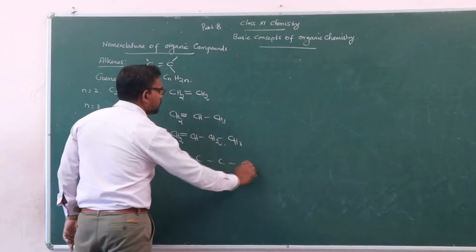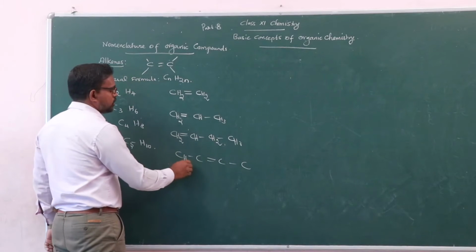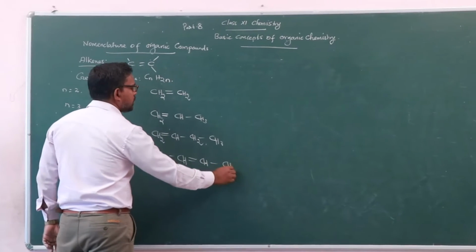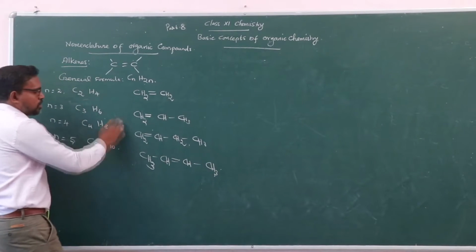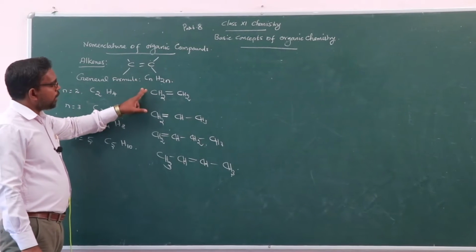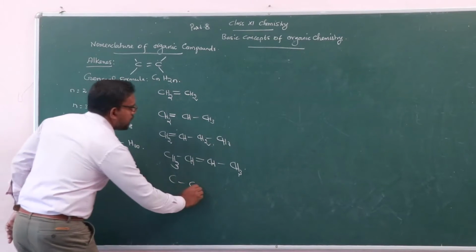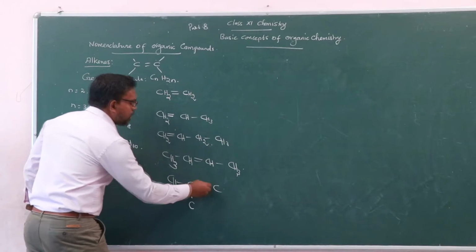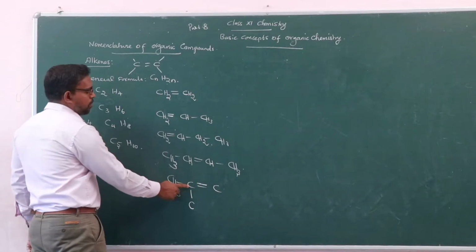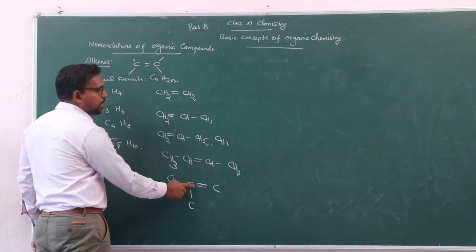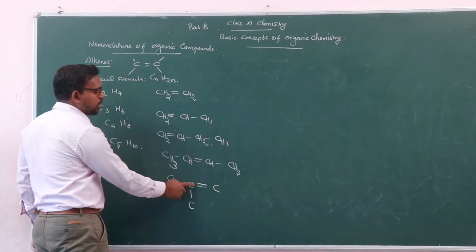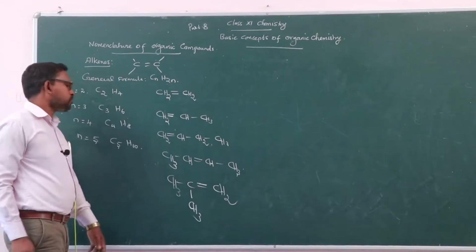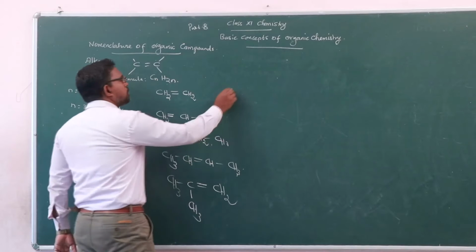Another compound, you put the double bond here: CH3, CH, CH, CH3. So this is carbon number 4. Another isomer is also possible, with one substituent, CH3. You put the double bond here. This carbon is surrounded by 4 bonds, therefore no hydrogen is necessary for satisfying valency 4: CH3, C, CH2.